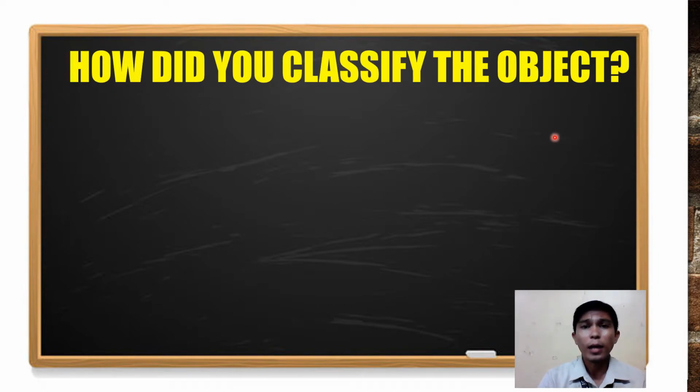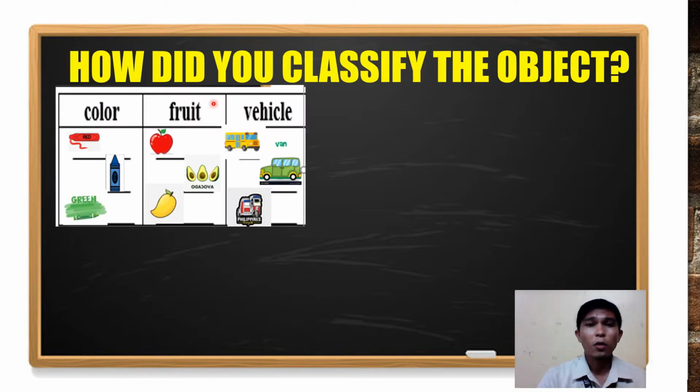Now, how did you classify the objects? Of course, based on their common names or characteristics, right? For example, here the red, blue, and green belong to color. So they are all colors. And then we have apple, avocado, and mango. They all belong to fruit. So lahat ng ito ay prutas.